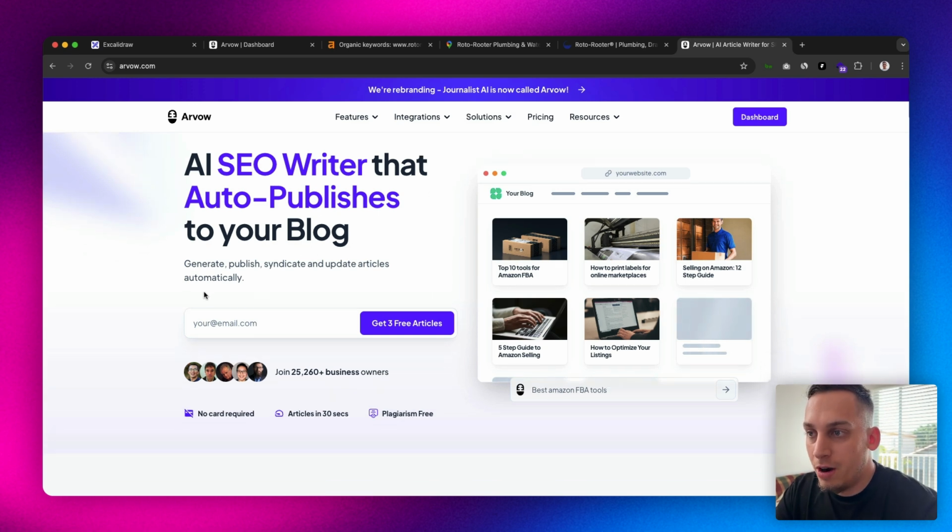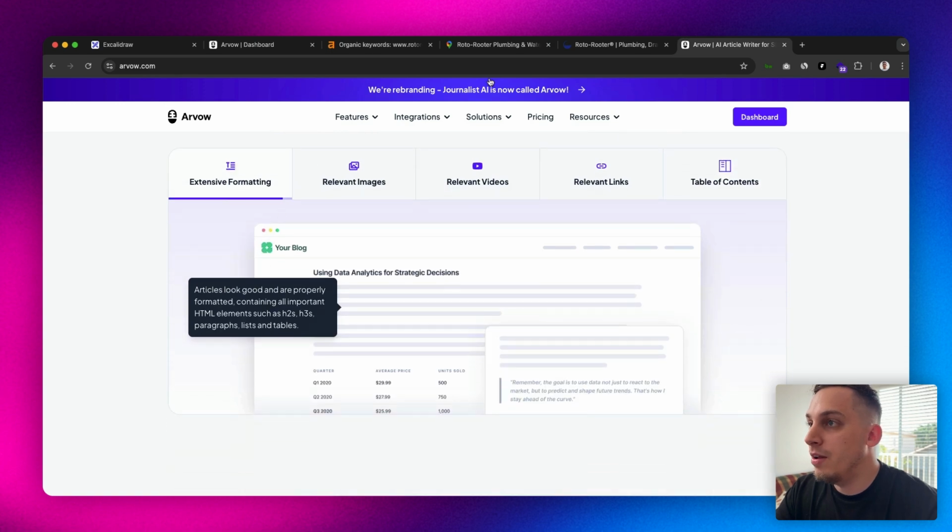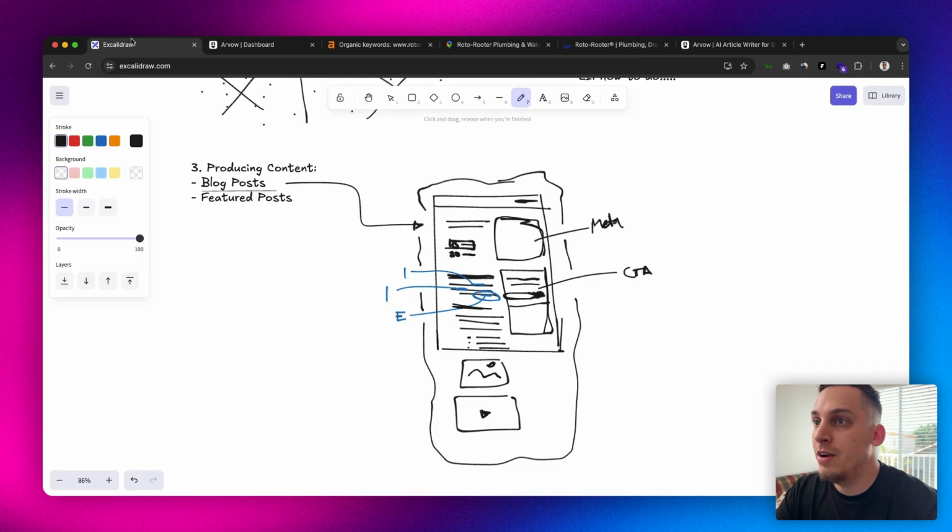But yeah, basically what Arvow does is that you can sign up, get 3 free articles, and you can create all of what I was just showing you over here, right? Which was this whole structure, from top to bottom, all with AI. So basically what we can do is some type of little demo for you.